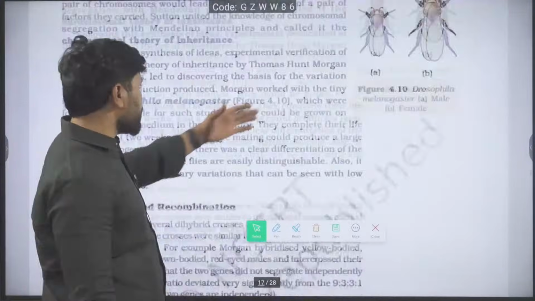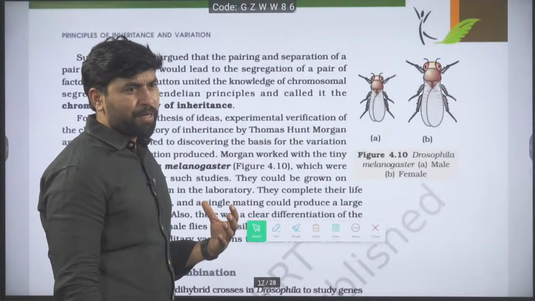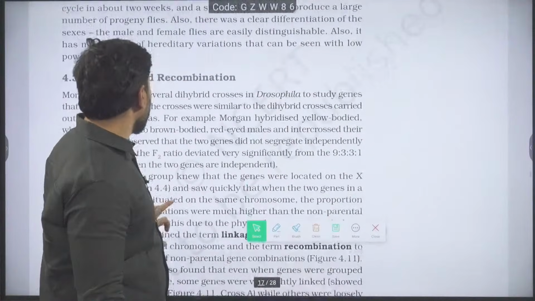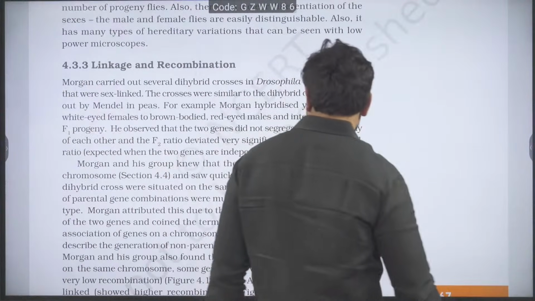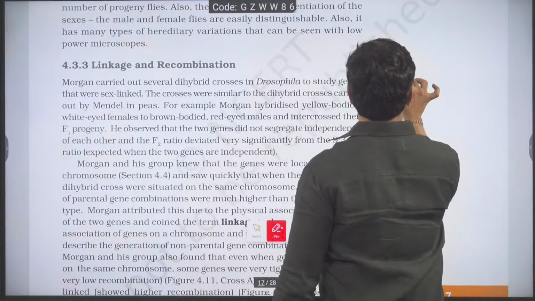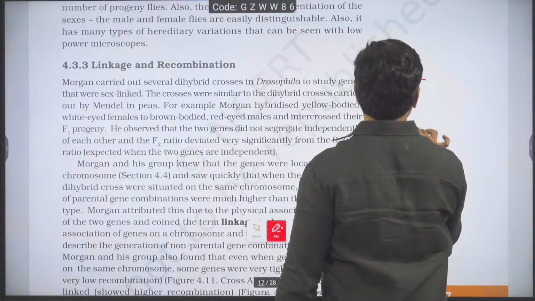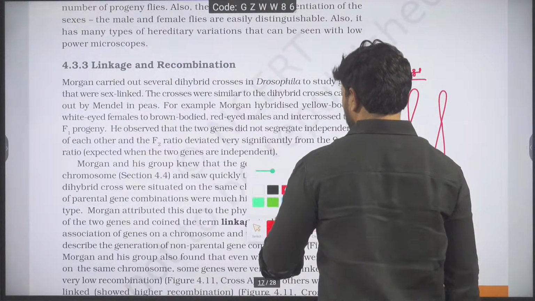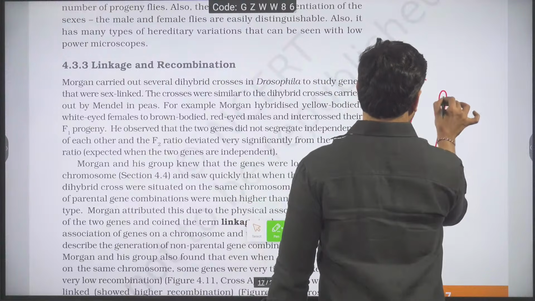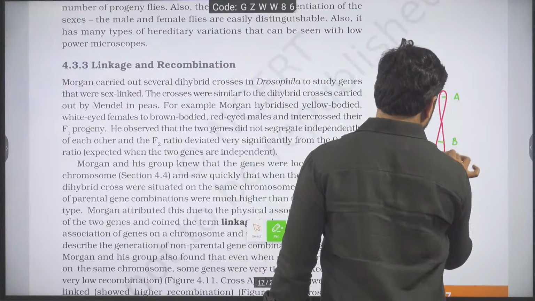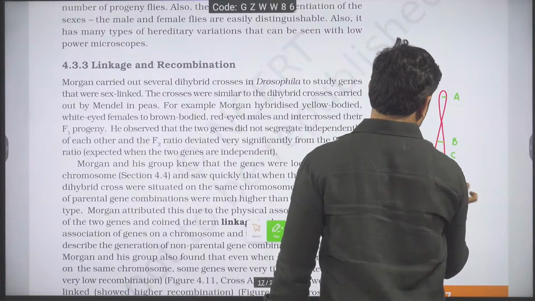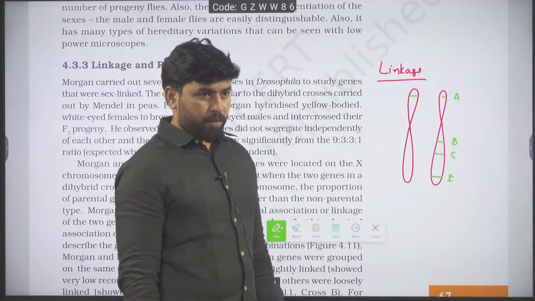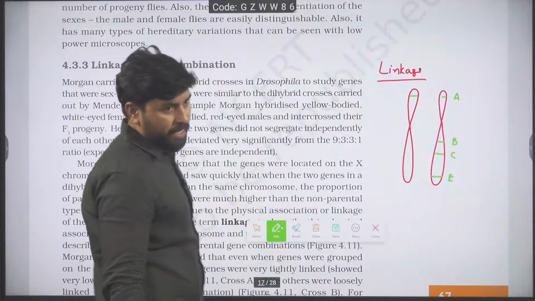Next one. Observe, there is linkage. The Drosophila: male Drosophila is smaller, female Drosophila is larger. Those things we can understand. And then linkage and recombination. First of all, what is linkage? When you talk about linkage, the physical closeness of two genes present on the same chromosome, you have to call it linkage. Physical closeness. How close are they? Observe, I have taken three. Now I am studying physical closeness.